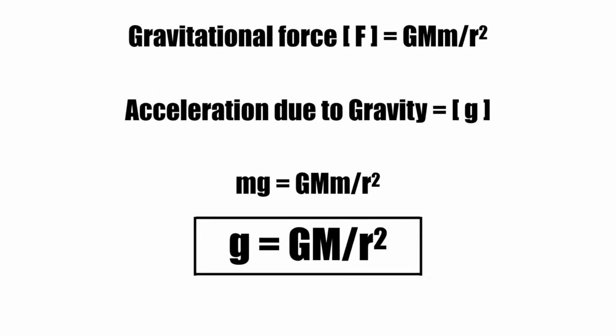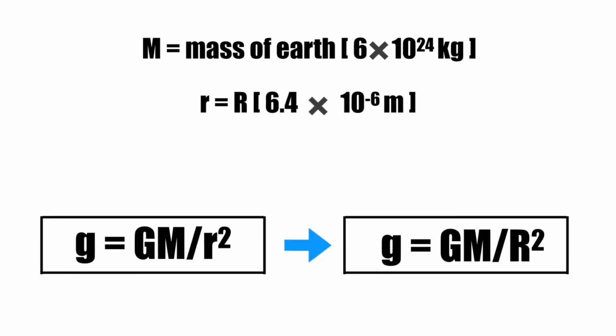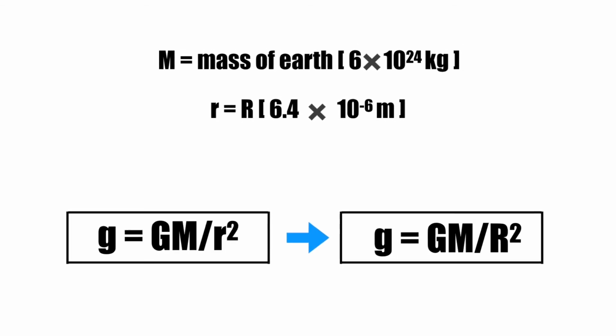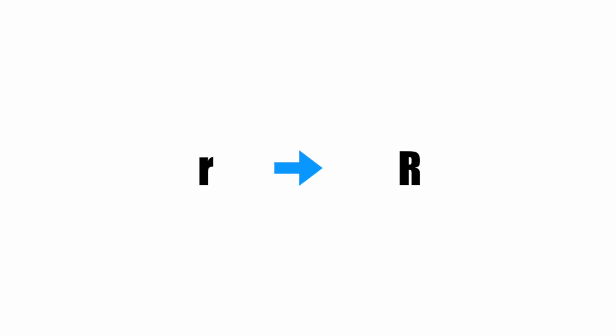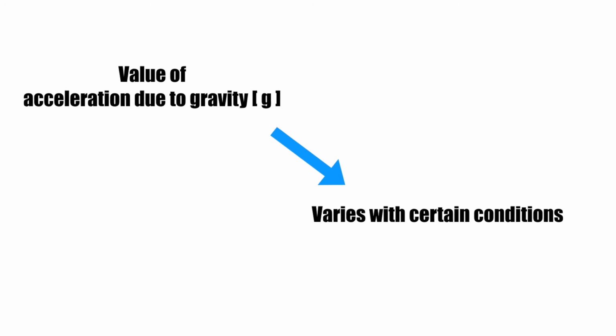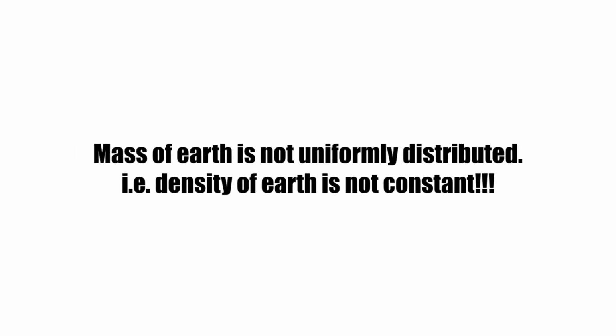Now we plug in the values of capital G, capital M and r. We deliberately put the value of r as the radius of Earth because we are talking about the value of g near the Earth's surface. Therefore, we can take an approximation that small r is roughly equal to capital R, that is the Earth's radius. But the value of g does vary with the location. Why? We have the following points which will explain it. Earth's mass is not uniformly distributed, that is the density varies with distance. Secondly, Earth is not a perfect sphere. And thirdly, Earth is rotating.